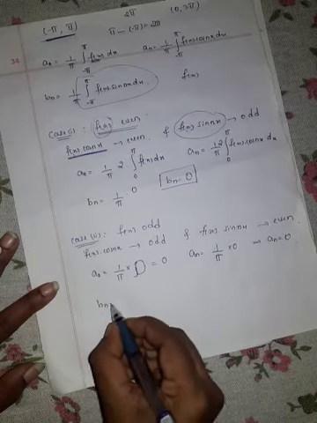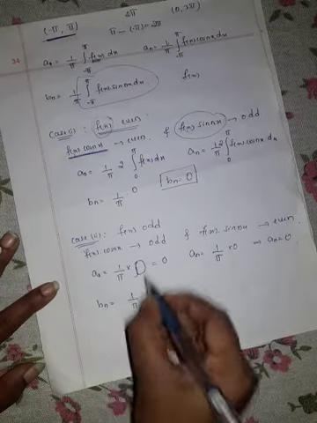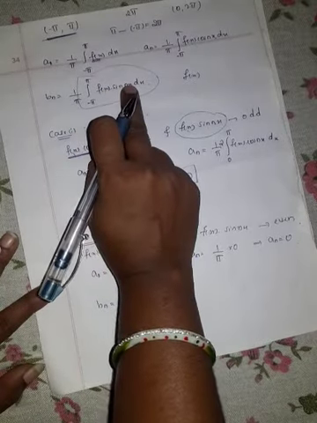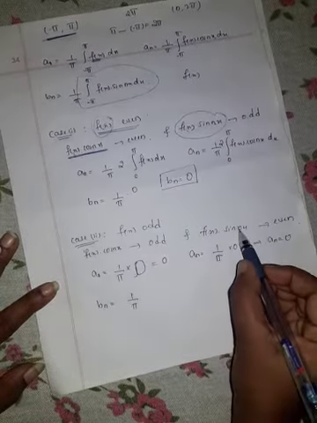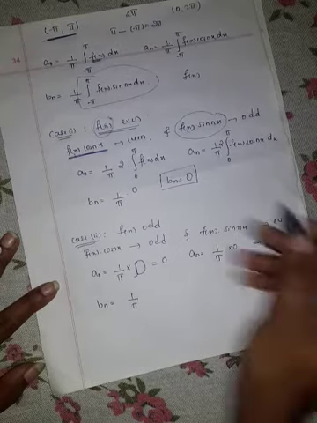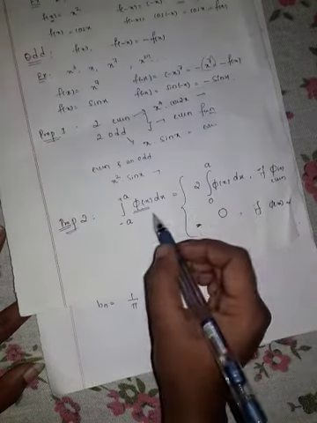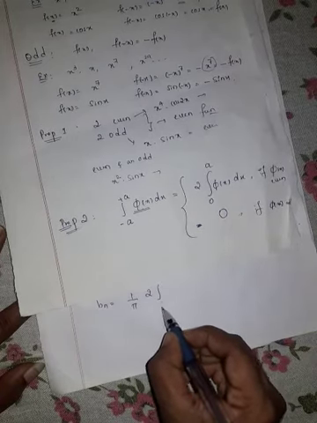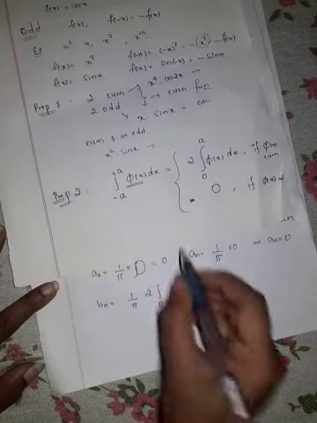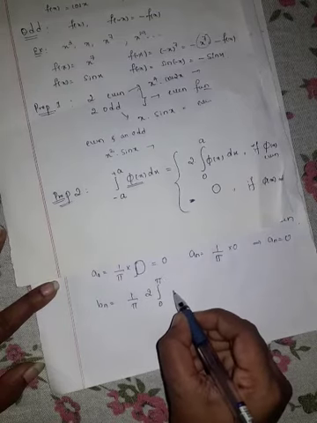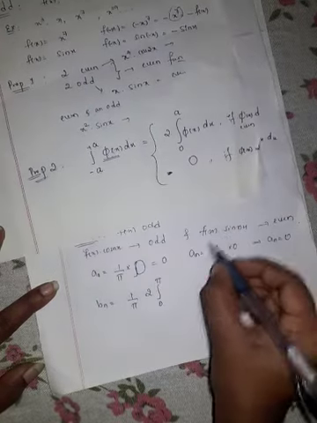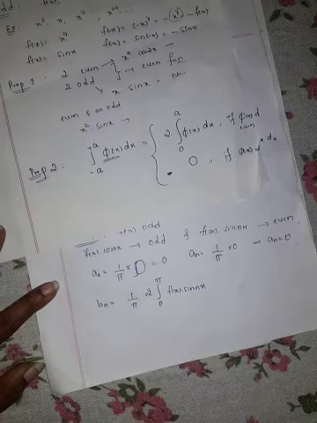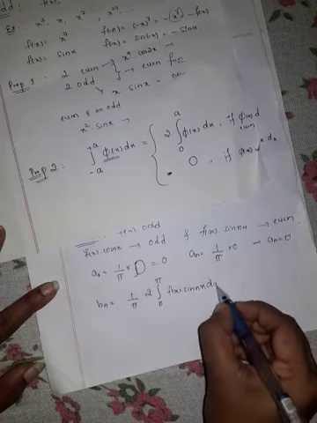Next, Bn is nothing but 1 divided by pi integration. You can check here f of x into sin nx is even function. When it is even function, we write this as 2 into integration from 0 to a. Our a is nothing but here pi. f of x into sin nx dx.